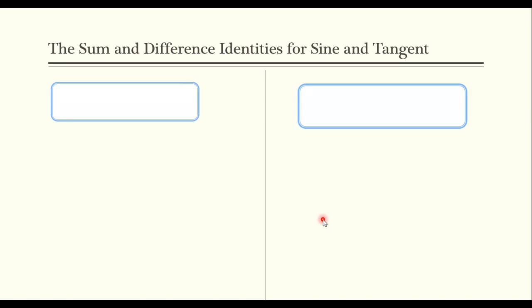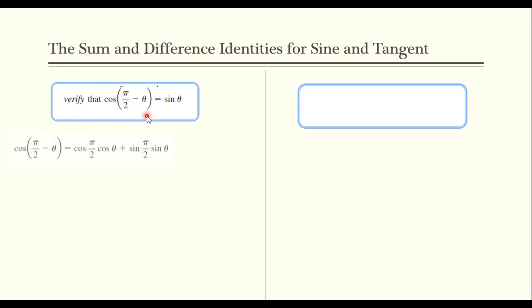So before I can come up with the sum and difference identities, I have to verify that cosine of pi over 2 minus theta does in fact equal sine theta. Now instead of using 90 degrees, we're using pi over 2. I need to make sure this is correct in order to use it in the future. Since we developed the difference identity for cosine, and notice I have a difference right here, pi over 2 minus another angle, theta, I can use that, and that's exactly what I'm going to do.